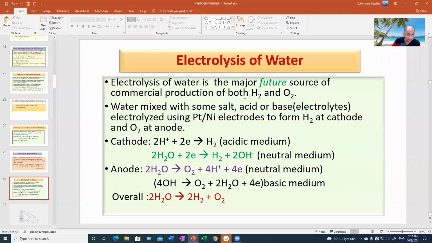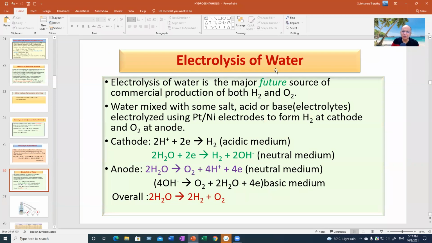You'll be knowing that. Electrolysis, you know it from class 7, that if you add some electrolyte like a little bit of acid or sodium chloride, any electrolyte, in ordinary water, and put a cathode and anode connected to a battery, then you get hydrogen gas at the cathode and oxygen gas at the anode. These are the reactions. At the cathode, H plus ion from water will give you H2.